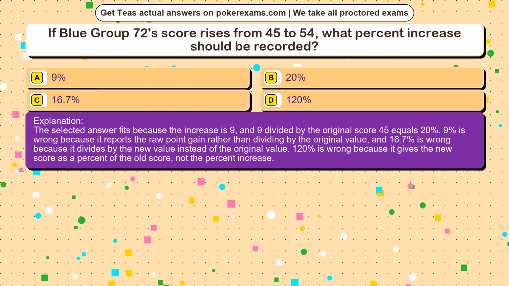9% is wrong because it reports the raw point gain rather than dividing by the original value, and 16.7% is wrong because it divides by the new value instead of the original value. 120% is wrong because it gives the new score as a percent of the old score, not the percent increase.